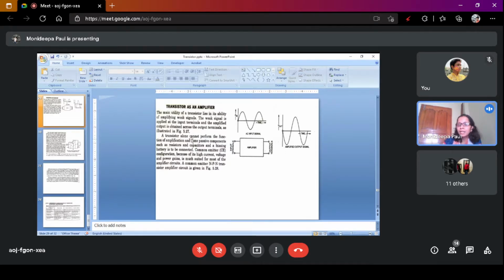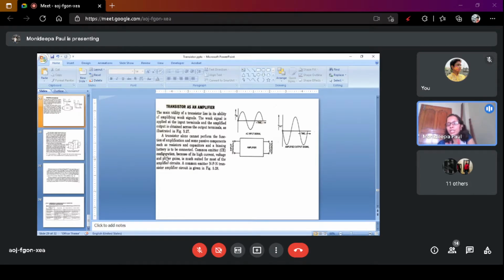A transistor alone cannot perform the function of amplification, and some passive components such as resistors, capacitors, and a biasing battery are to be connected. Okay, so if you only have the transistor, you can't amplify the signal. So with the transistor, you should use resistances of proper range and rating, capacitors, and a biasing battery voltage source is required.